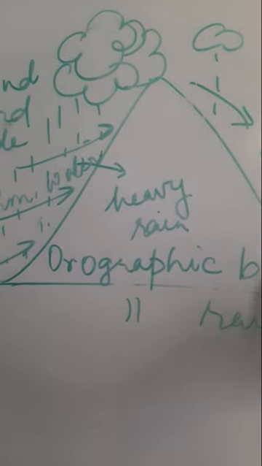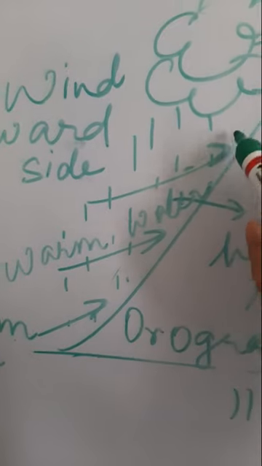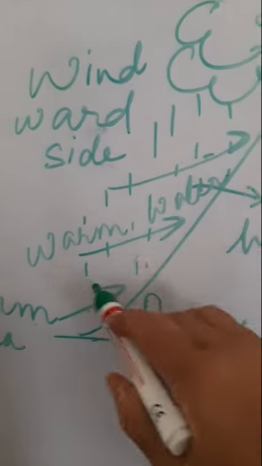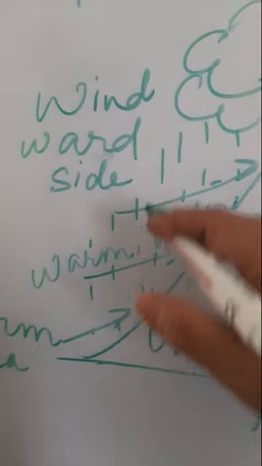The mountain is the orographic barrier. Now when these winds rise up the slope, they cause heavy rainfall on this side. This side which receives heavy rainfall is known as the windward side.